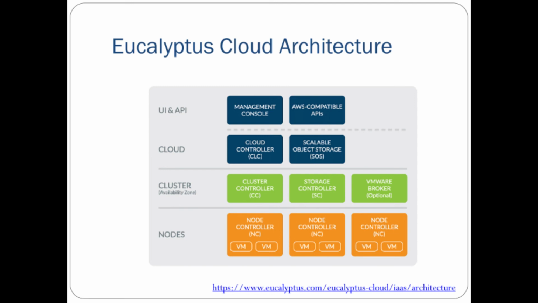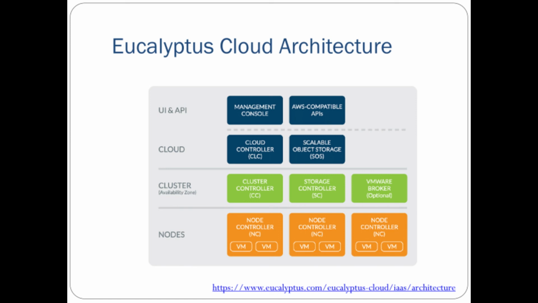Next, the VMware broker: it has physical images called Eucalyptus machine images, which are kept on a VMware virtual disk, and it physically runs on the cluster controller. The VMware broker handles interaction between the cluster controller and the VMware images.